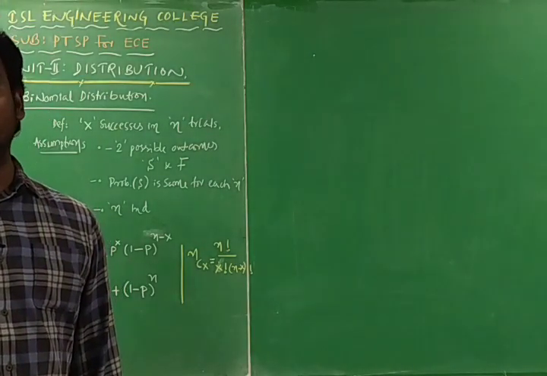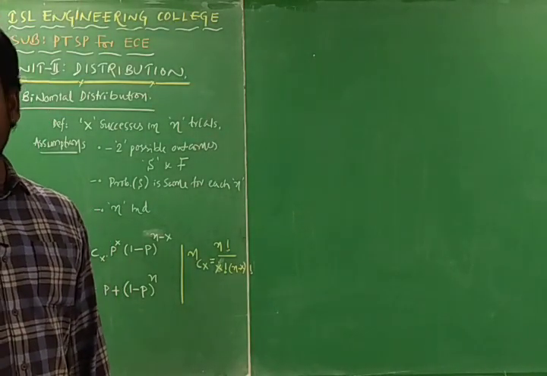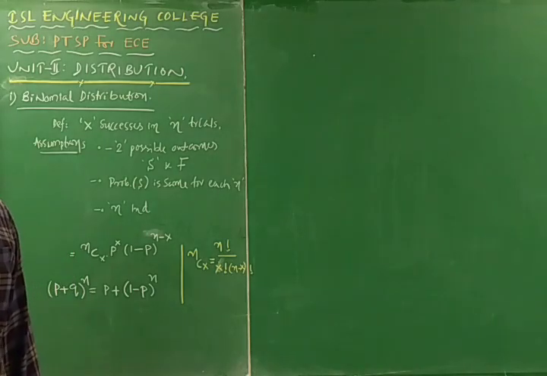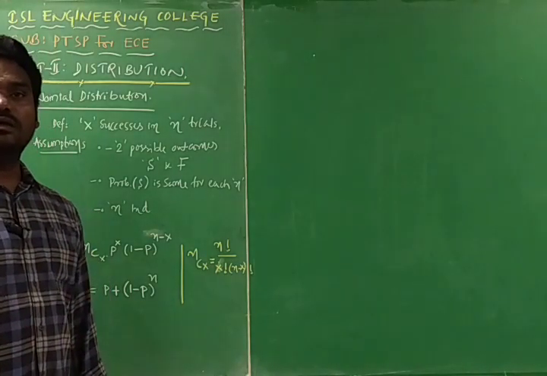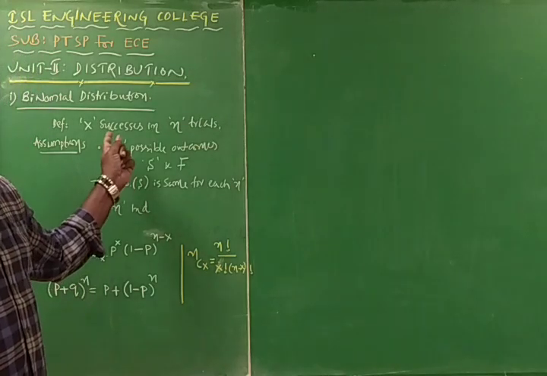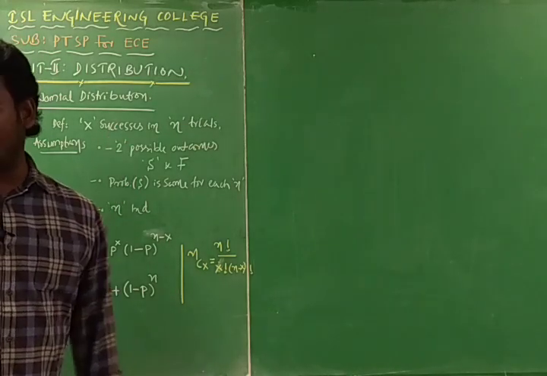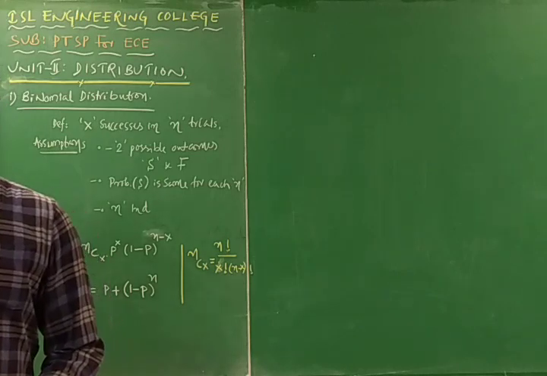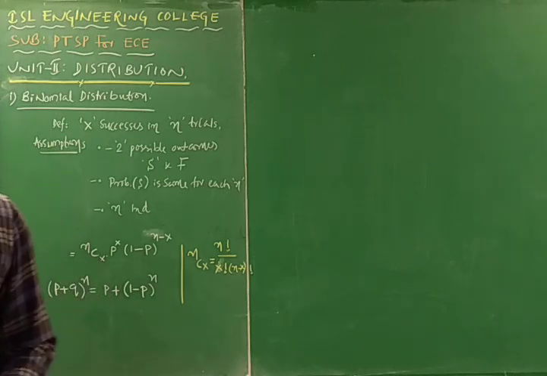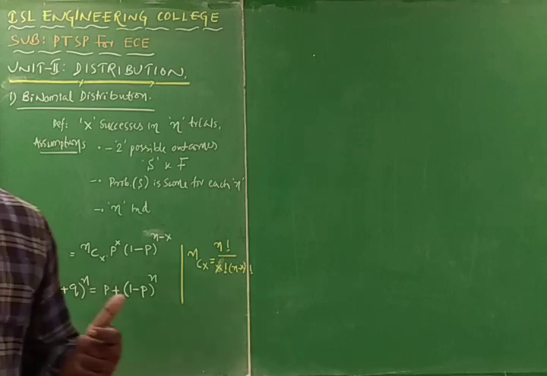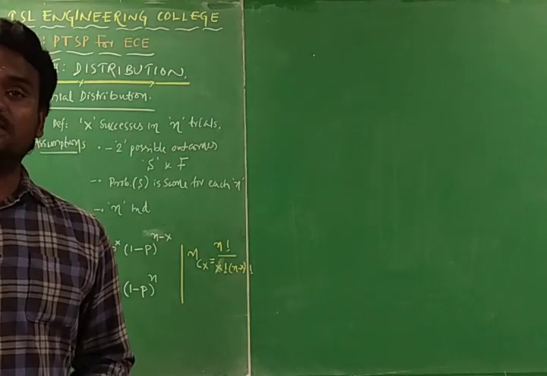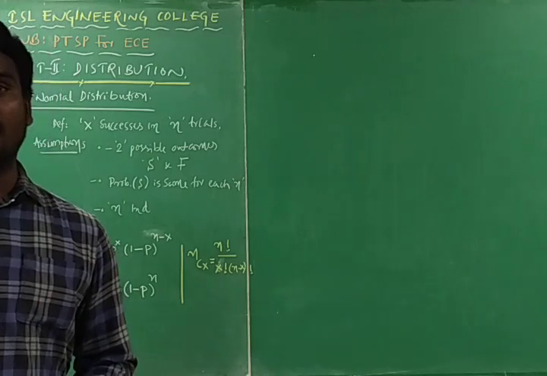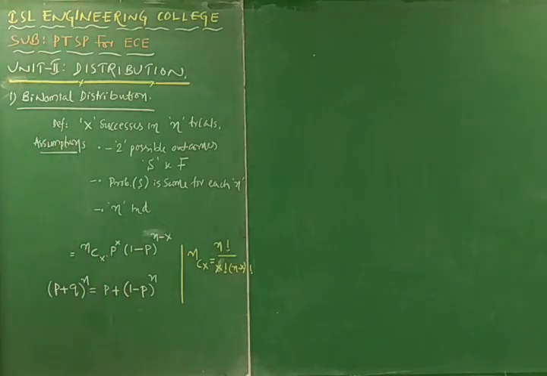We tried that event n times, but we got the required output, that is success, in x times only. So sometimes we need to find the probability of x successes in n trials, and that is named the binomial distribution.